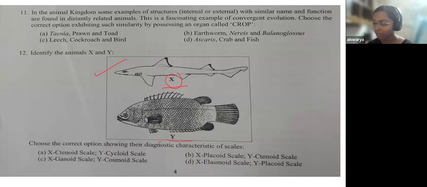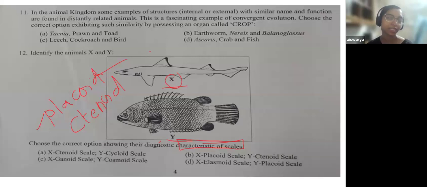Here you have to identify the characteristic of scale. You know that there are two types of scale, placoid scale and ctenoid scale. This was a very direct question. So placoid scale is seen in which fish? Placoid scale is seen in cartilaginous fish or Chondrichthyes, and ctenoid scale is found in bony fish or the Osteichthyes.